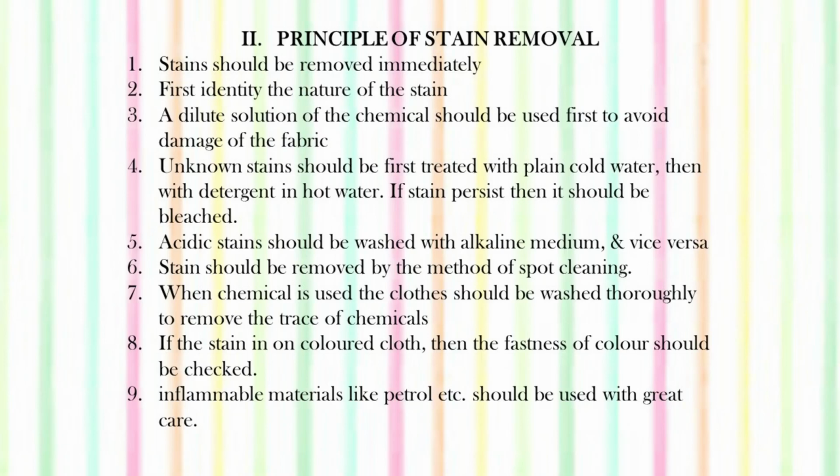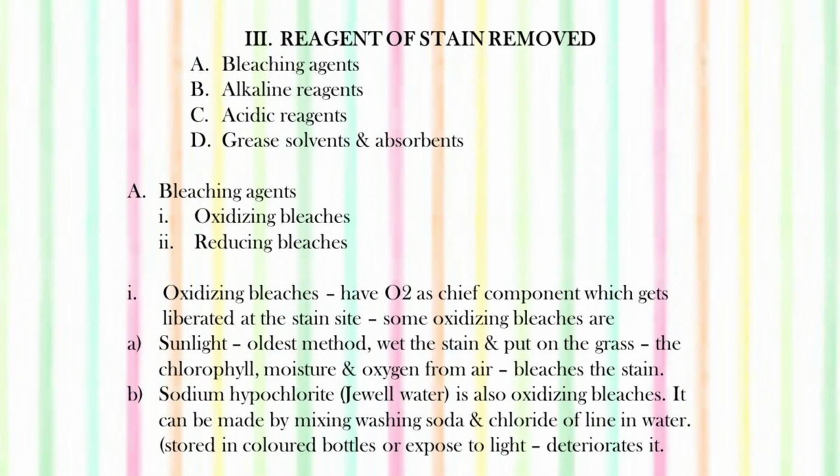Inflammable materials like petrol, etc., should be used with great care. Suppose to remove the grease stains, we use solvents like petrol. If we are using petrol to remove any grease stain, then we should be very careful because these materials are inflammable. Now, what are the various reagents we can use for the removal of the stain? First of all, bleaching agents, alkaline agents, acidic, grease solvents, and absorbents. Now, first we look at the bleaching agents. These are oxidizing bleaches and reducing bleaches.